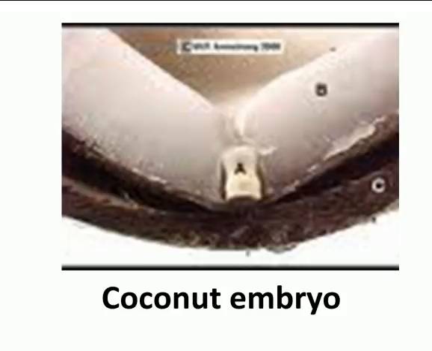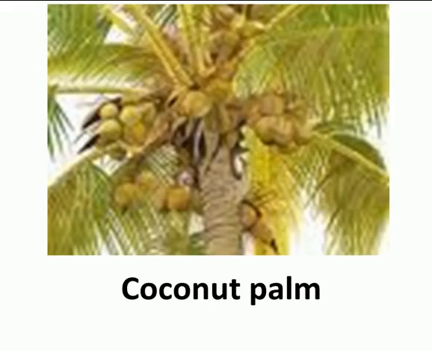It will provide nutrition for this little embryo until it germinates and the little coconut plant develops green leaves and can make its own food through photosynthesis. And so there you have it, folks, a coconut palm that developed from one of those little bitty embryos.